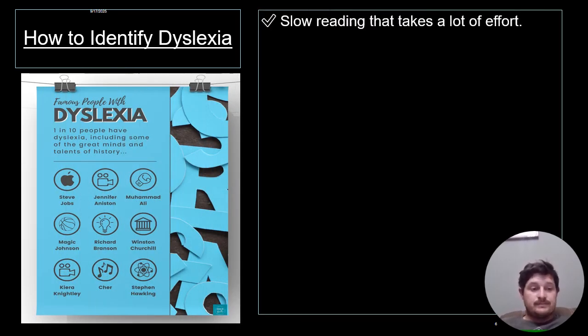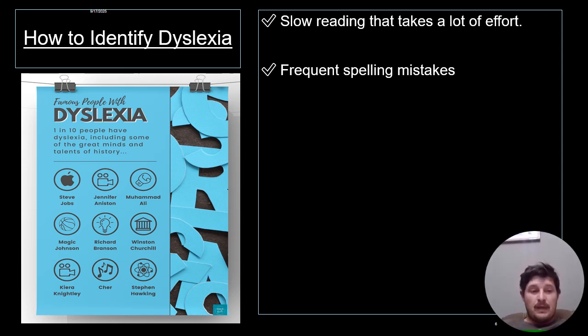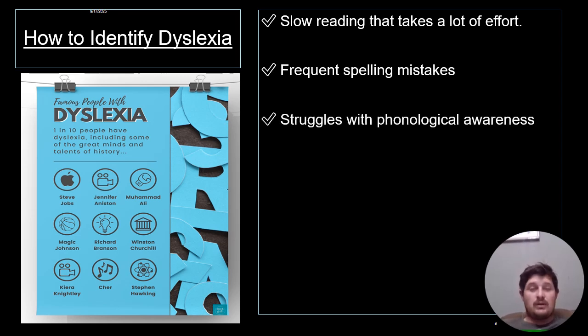A teacher can try and identify dyslexia, not diagnose dyslexia, but can identify dyslexia in the following ways. Dyslexia can look different from one learner to another, but there are common classroom signs teachers can look for. Learners may read very, very slowly. It takes them a lot of effort to read anything, and also they often guess words rather than trying to decode them while reading. Spelling mistakes can occur even with familiar words that they are used to.